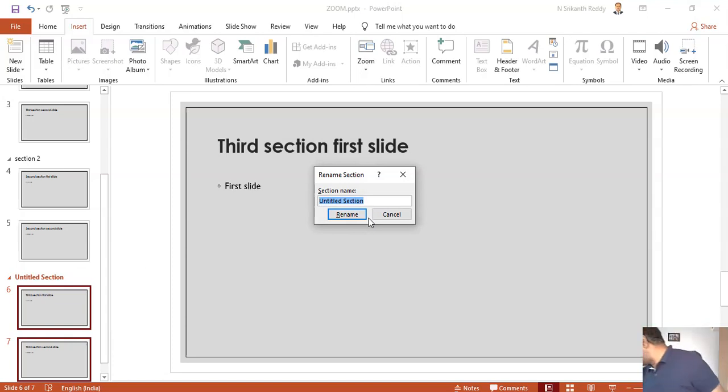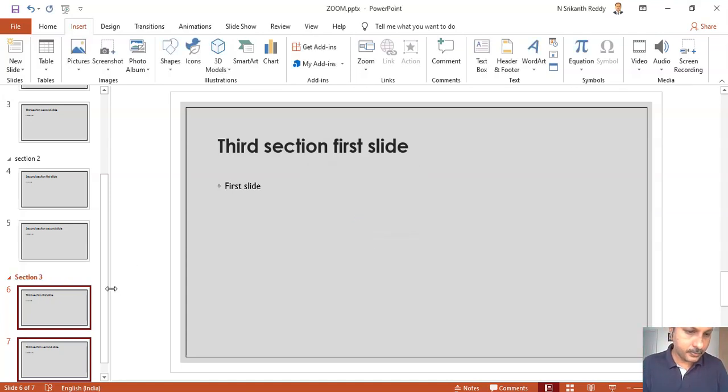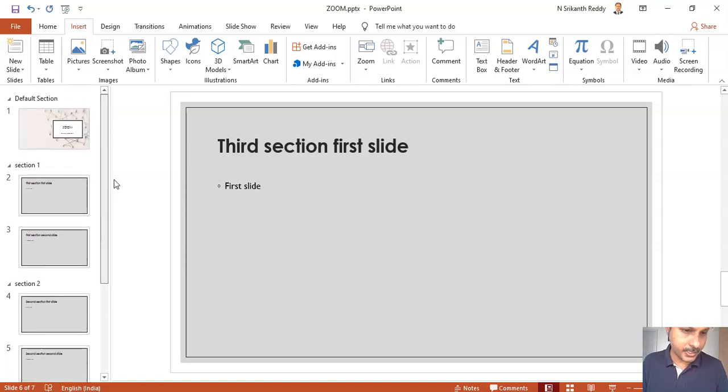Section 3. Now we have divided into sections. This is the groundwork you have to do to use something called